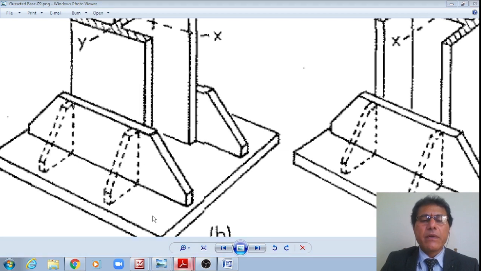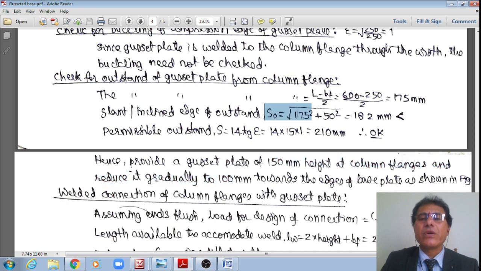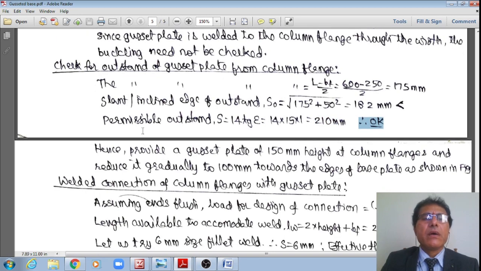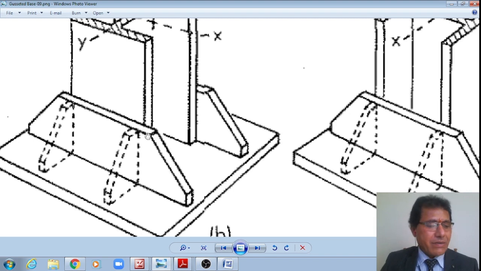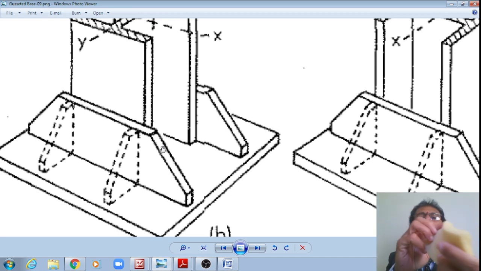With that assumption, the slant length is equal to square root of 175 square plus 50 square, which is 182 mm, which is much less than the permissible outstand of 14 multiplied by the thickness of the gusset plate, 15, which is 210 mm. Therefore, 182 mm is less than 210 mm, so it is okay. This freestanding edge of the gusset base will not buckle, and in the 3D view also it will not buckle like this, right?